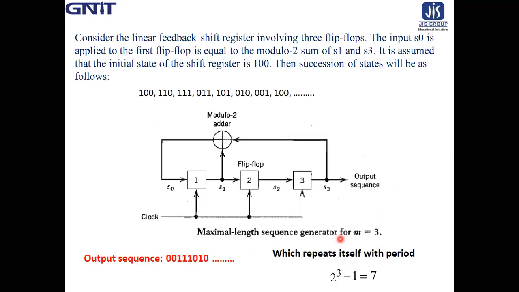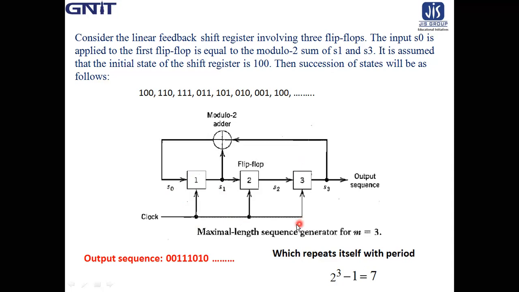Now let us consider an example. Consider the linear feedback shift register involving 3 flip-flops. The input S0 applied to the first flip-flop is equal to the modulo 2 sum of S1 and S3. It is assumed that the initial state of the shift register is 100. Then the succession of states will be,